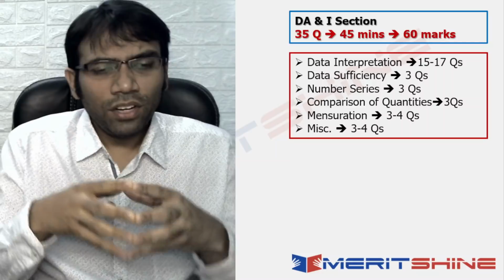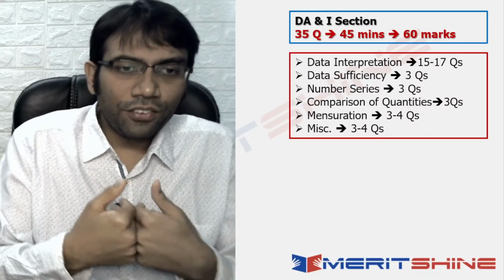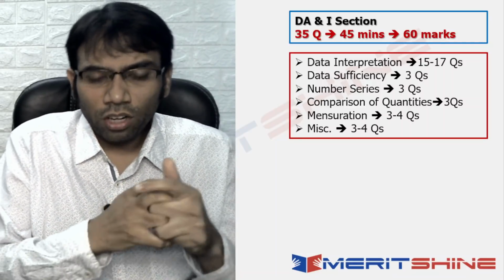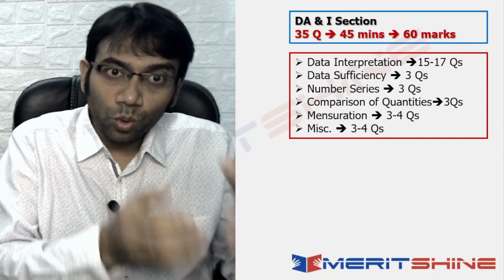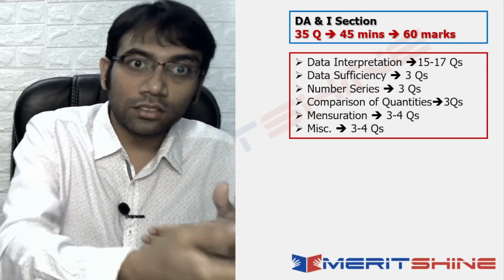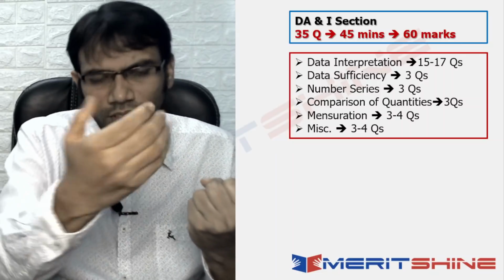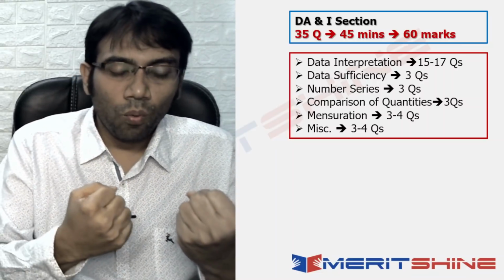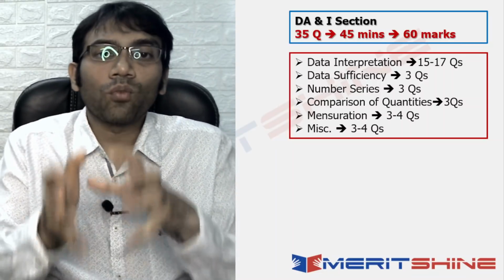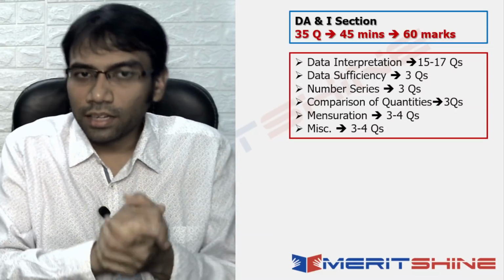Again, when we look at this section, what did we find as the difficulty level? A lot of students who took SBI PO also believed that the D and AI section was more doable than what came in SBI PO.